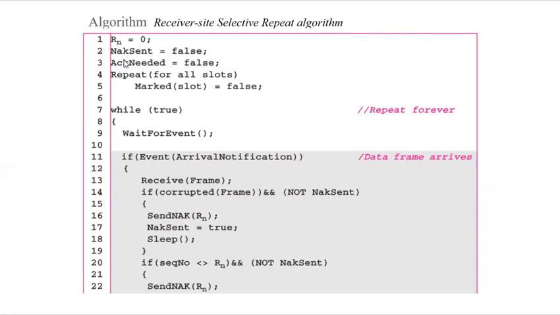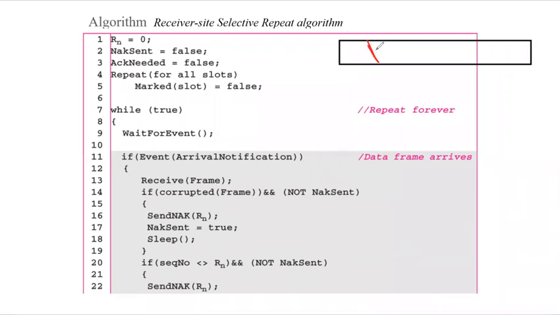To know when we send an acknowledgement, we use a variable called acknowledgement needed, and both of these are initially initialized to false. We also use a set of variables to mark the slots in the receive window once the corresponding frame has arrived. So we know that in the receive window, we can receive the frames out of order. So suppose we are receiving